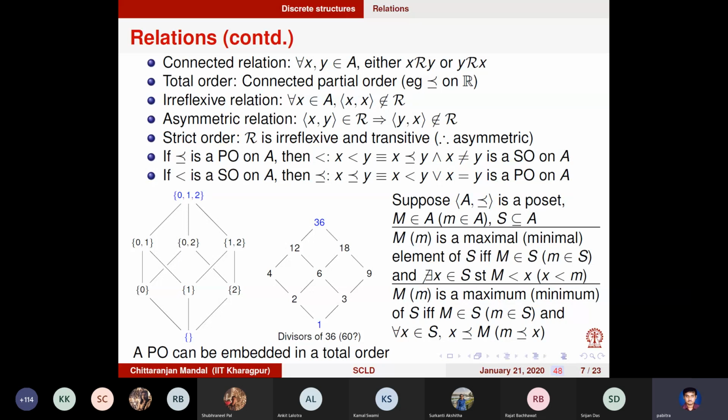So if a poset has a single maximal element or a single minimal element, they are called the greatest and least. It is possible that it can have a greatest element but not the least element. That's also possible. It is possible that it has neither a greatest element nor a least element. But it will always have a maximal element. It may not have a maximum element.